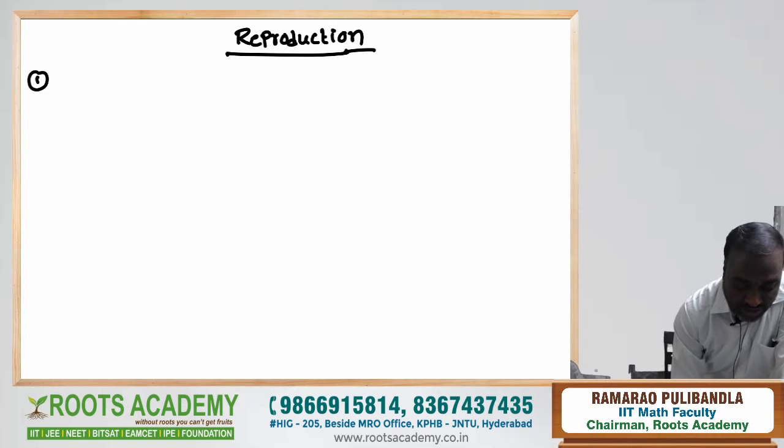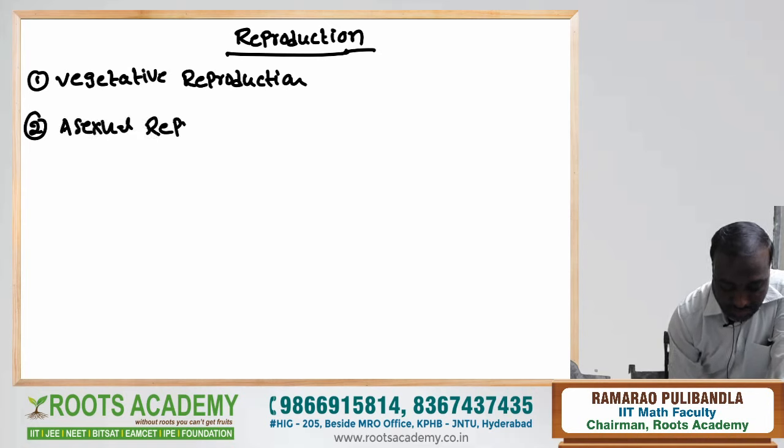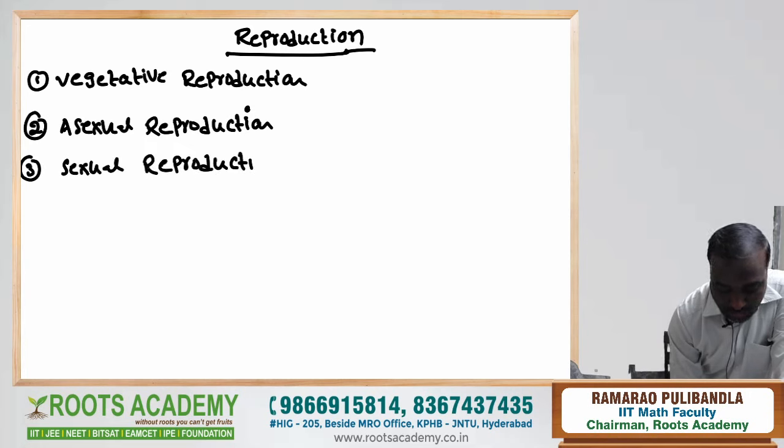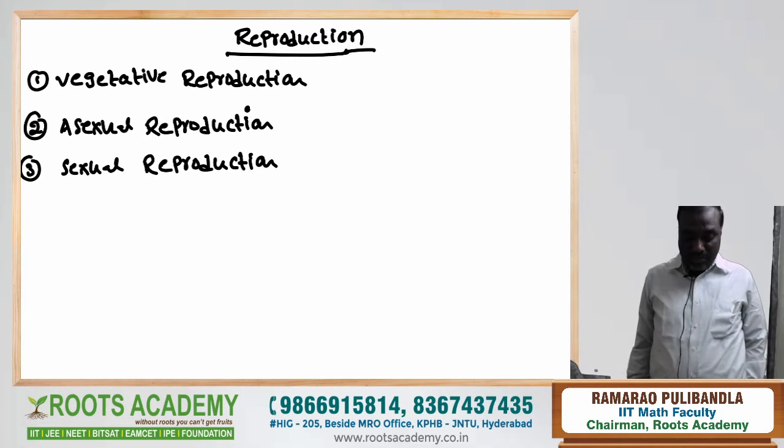First is vegetative reproduction, second is asexual reproduction, and third is sexual reproduction. First, let us see vegetative reproduction.